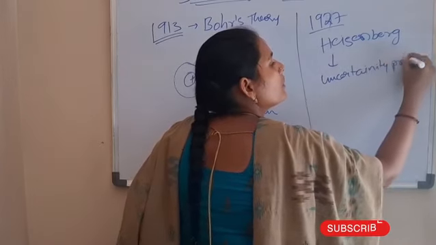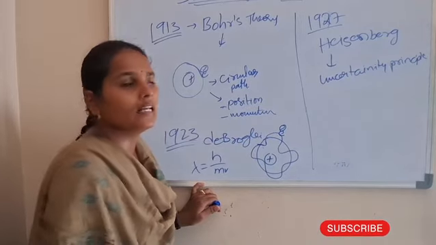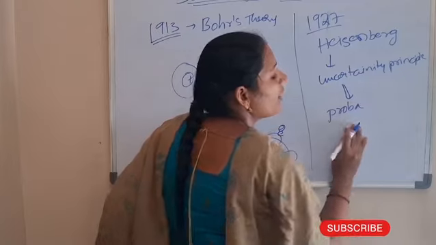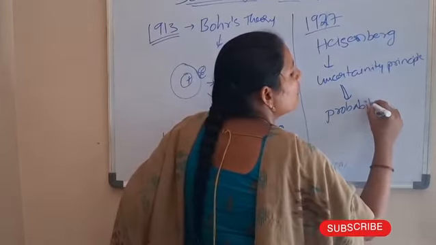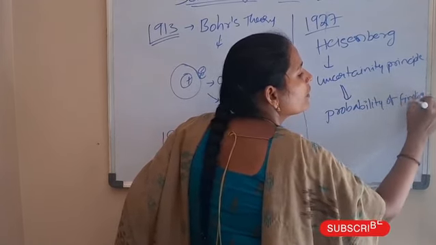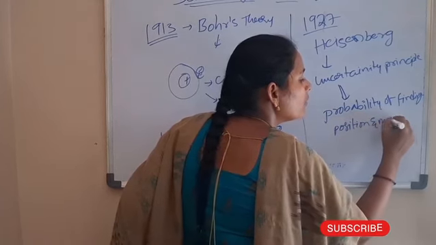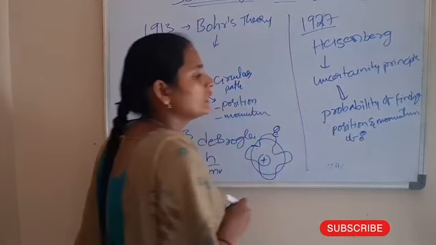In the uncertainty principle, he says that there is a probability of finding the position and momentum of the electrons.